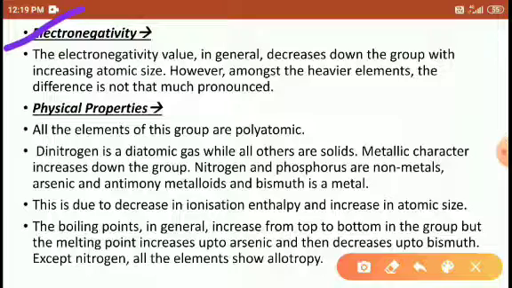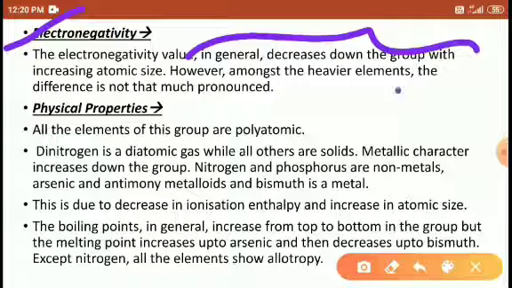Electronegativity is the tendency of an atom to attract the shared pair of electrons towards itself. Electronegativity decreases down the group because the size increases, that is, the atomic radii increase. So the outermost electrons have less tendency to attract the pair of electrons. That's why electronegativity decreases down the group.